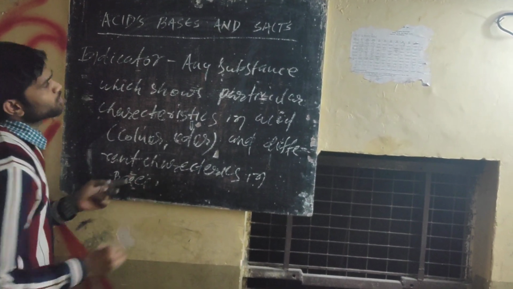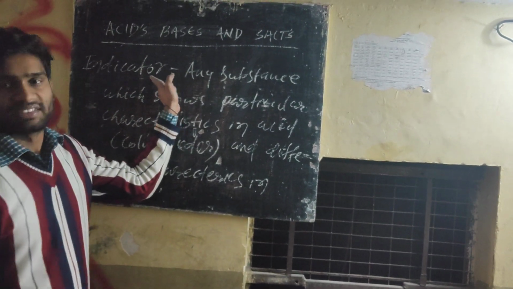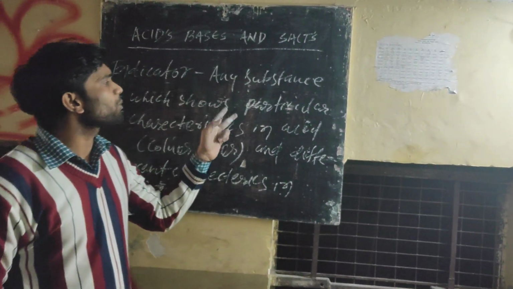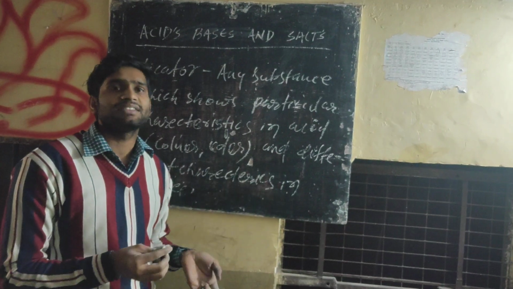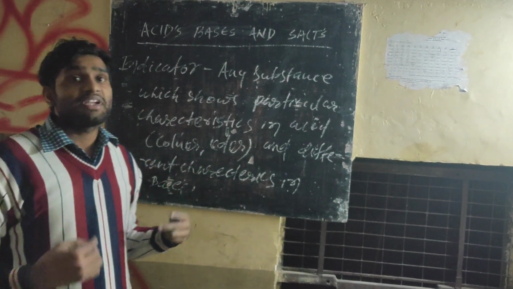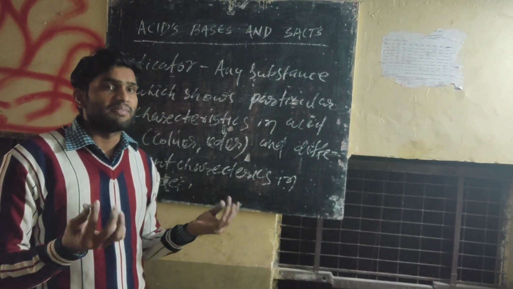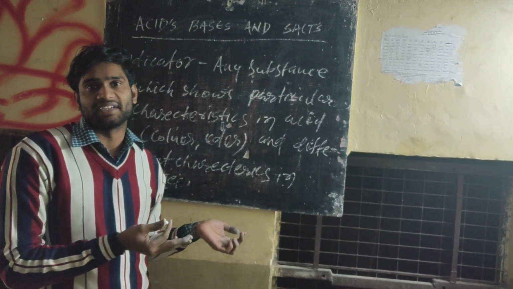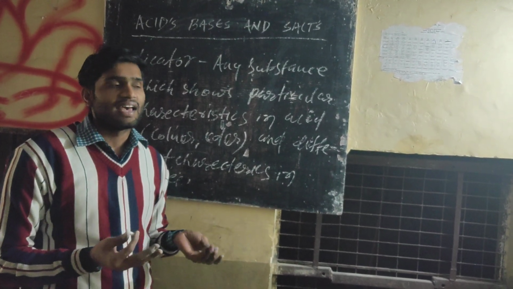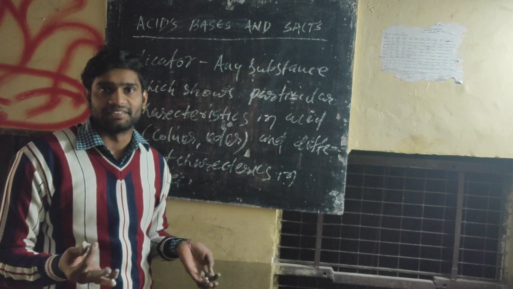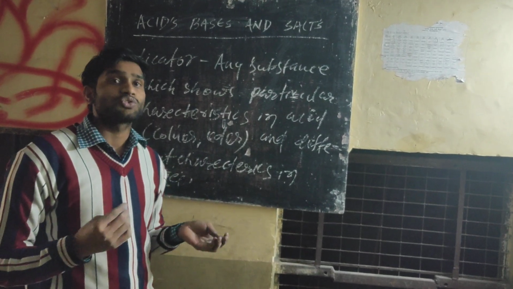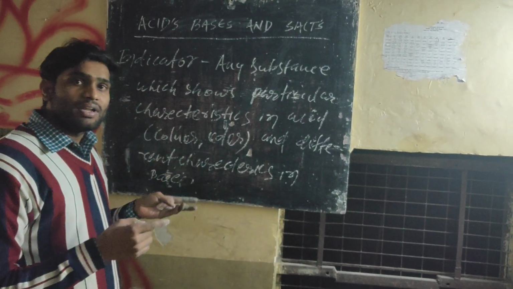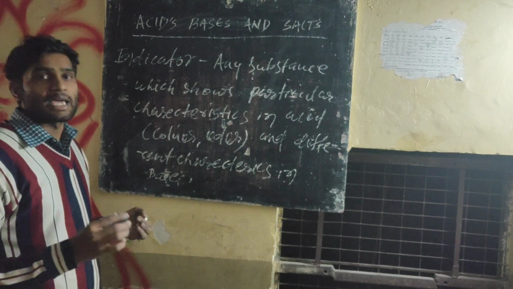Those substances are called indicators, and depending on the particular property of the substances, indicators can be divided as natural indicators, synthetic indicators, and also olfactory indicators. Now we are going to understand all the indicators. What are the types of indicators?